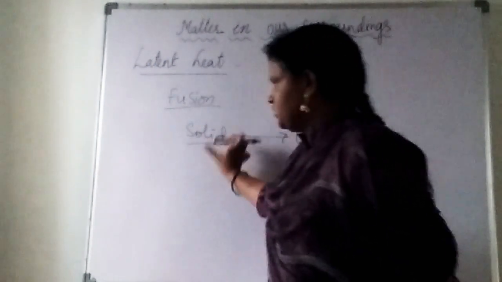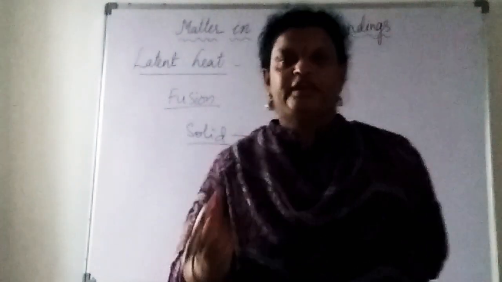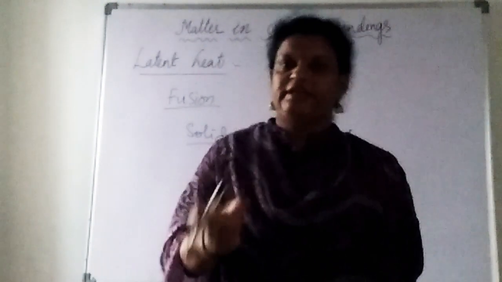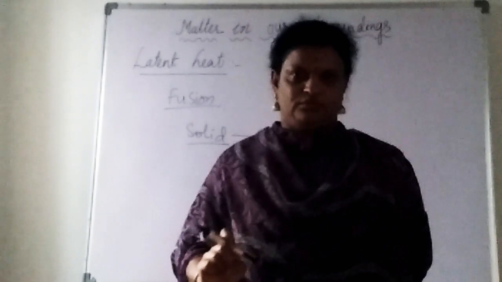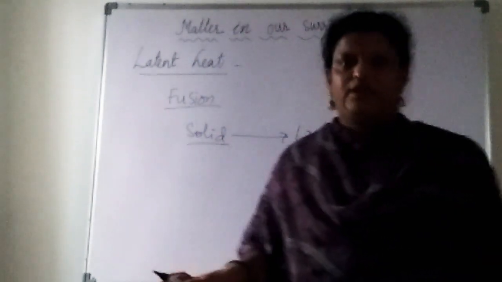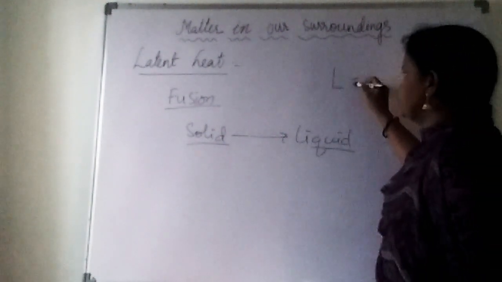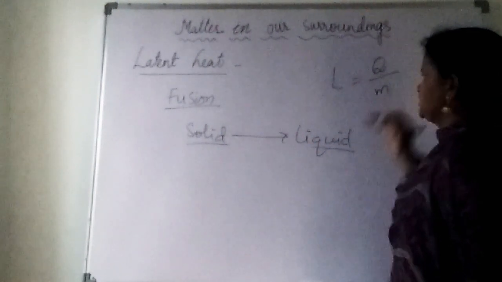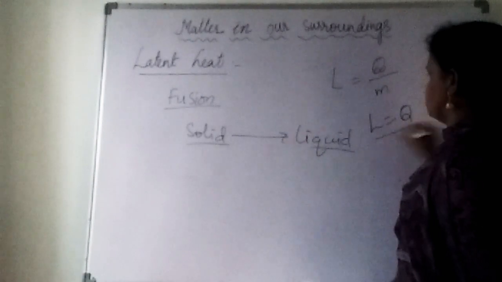So the heat energy absorbed by 1 kilogram of the solid to convert into liquid, whatever that heat energy is, we can say it is the latent heat of fusion for this particular substance. Every different substance will have its own latent heat of fusion, right? So latent heat of fusion, L is equal to the heat energy absorbed by the substance divided by the mass of the substance, L = Q/M. If M is equal to 1, L becomes equal to Q.